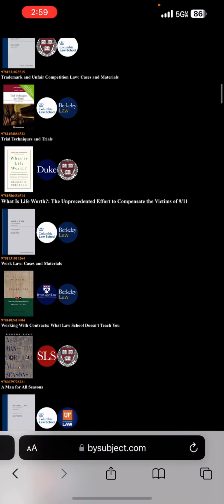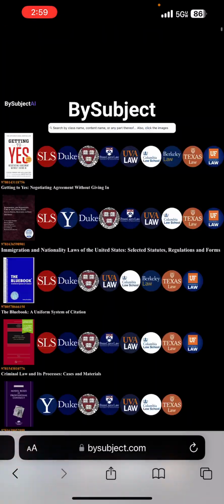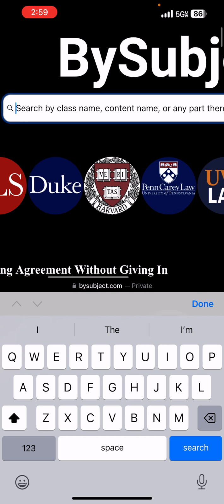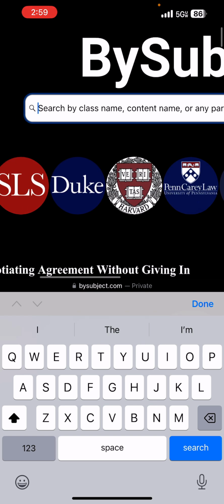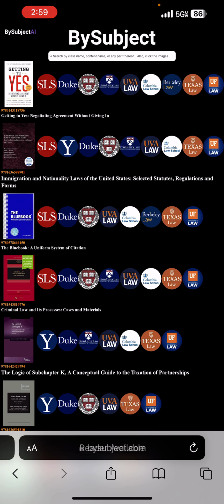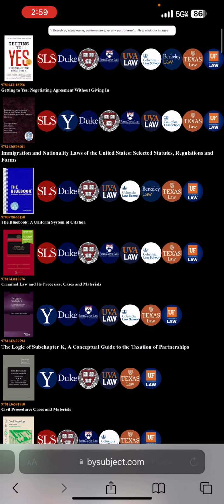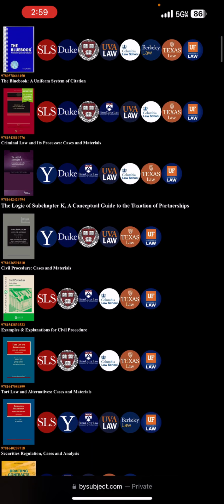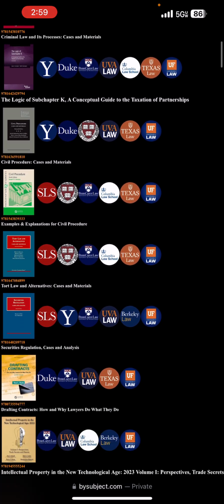If a user wants to execute a search using the search box at the top, the user can search by class name, content name, or any part thereof. The user can also search by ISBN or by school name. So for example, if the user types in UF, now all the University of Florida Law School contents that were required or recommended by the University of Florida's Law School in the fall of 23 and in the spring of 24 are identified.